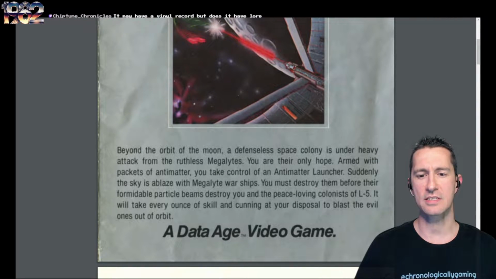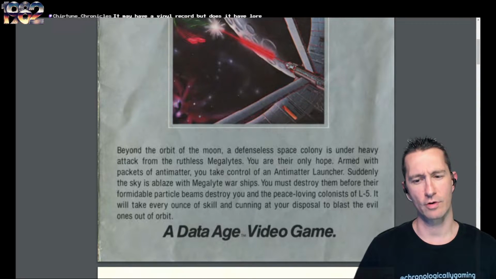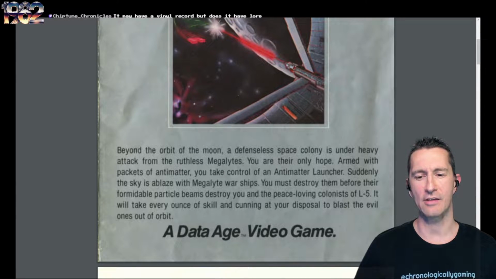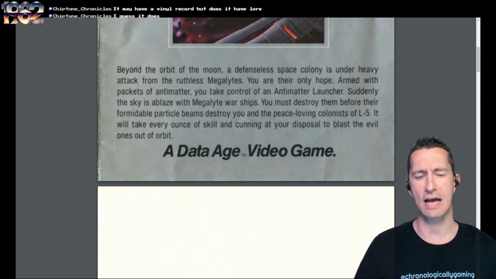Beyond the orbit of the moon, a defenseless space colony is under attack from the ruthless Megalites. You are their only hope. Armed with packets of antimatter, you take control of an antimatter launcher. Suddenly, the sky is ablaze with Megalite warships. You must destroy them before their formidable particle beams destroy you and the peace-loving colonists of L5. It will take every ounce of skill and cunning at your disposal to blast the evil ones out of orbit.